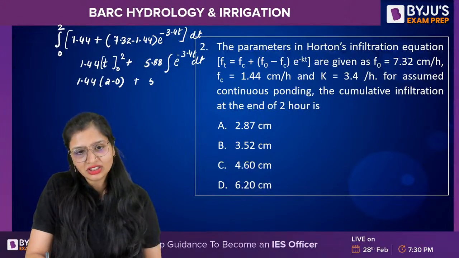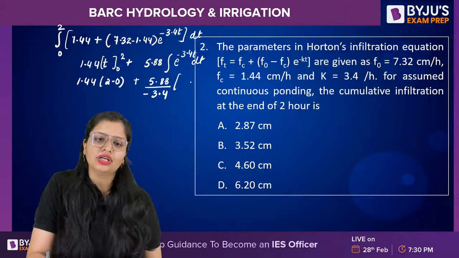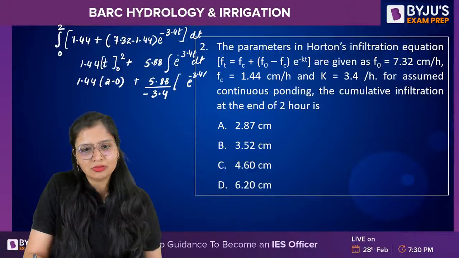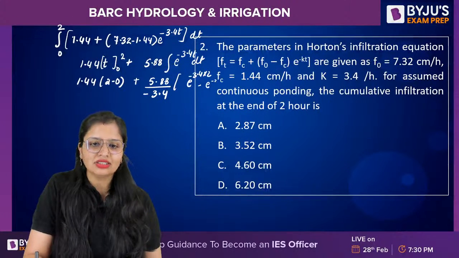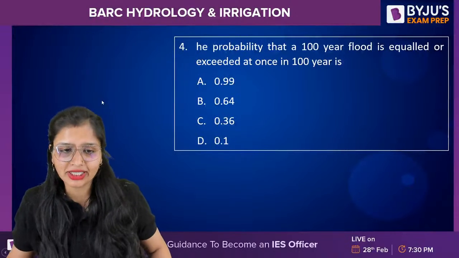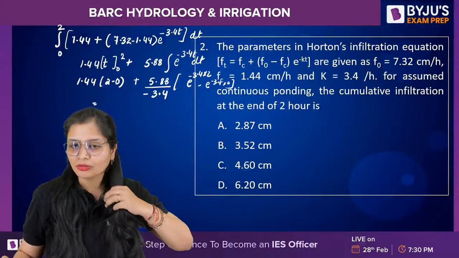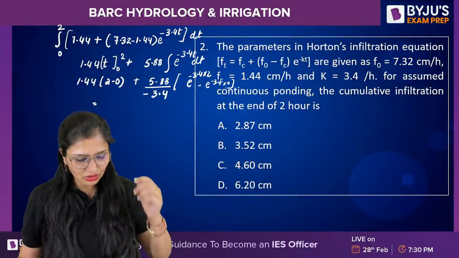Good evening, Tiksha. Then 5.88 over minus 3.4, e to the power minus 3.4 into 2 minus minus 3.4 into 0. How much will you be getting? Come on, how was your GATE paper? Solve this one. Come on. Very basic question. Good evening.